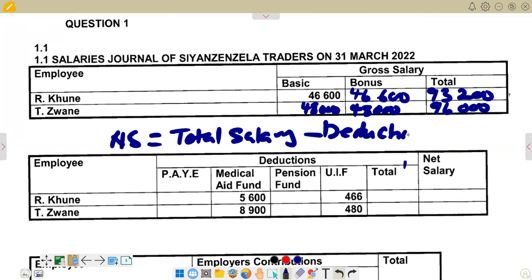So it means basically when you get our total here, we are going to say 93,200 for Kune, then you subtract the total that we have for the total deductions for Kune, then you get the net salary. So basically like that. We are seeing that the medical aid fund is already pre-entered, and UIF is already pre-entered, so we're not going to waste our time there. So we go to PAYE, then we go to the instruction of PAYE to see what they are saying in terms of pay as you earn.